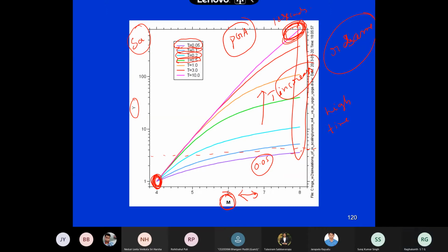Maybe earthquake energy has more at that time. No, that is related to what?